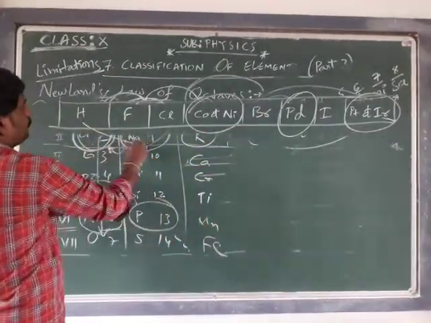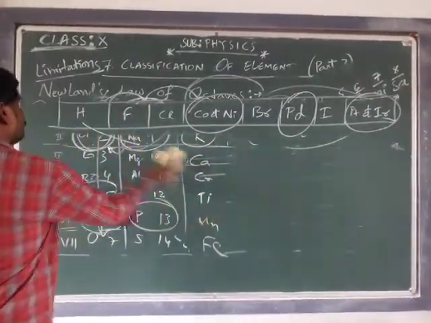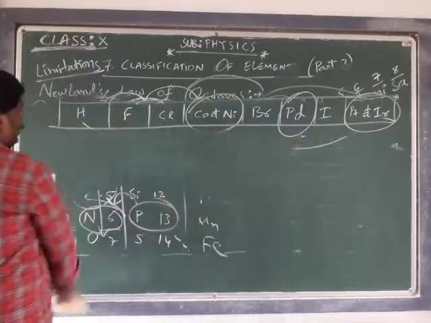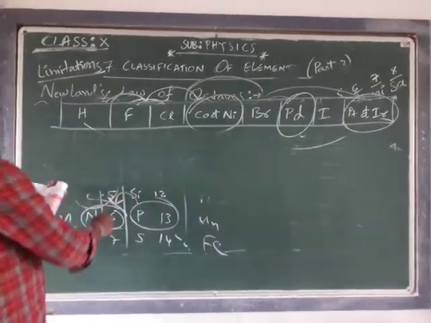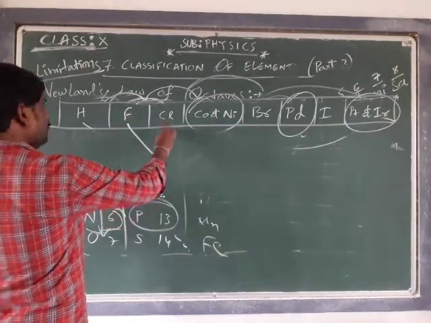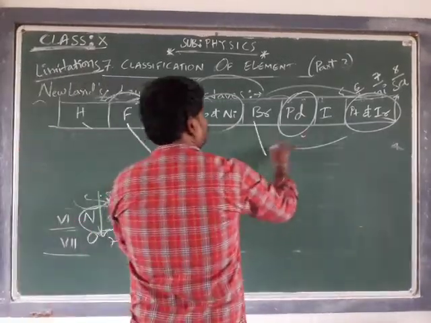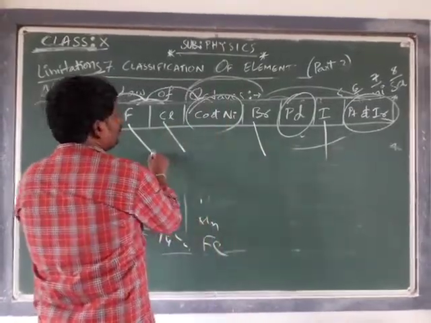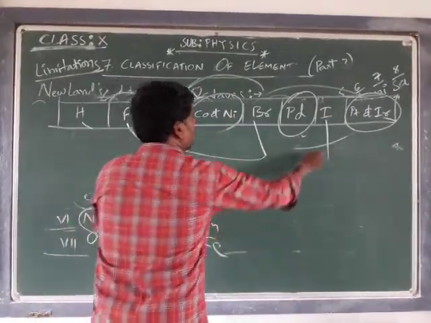Fluorine, chlorine, bromine and iodine all follow the same type of properties.